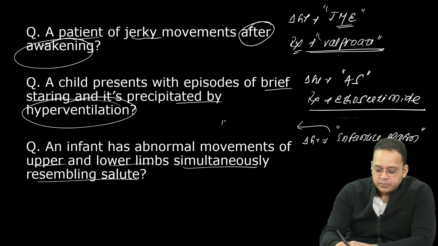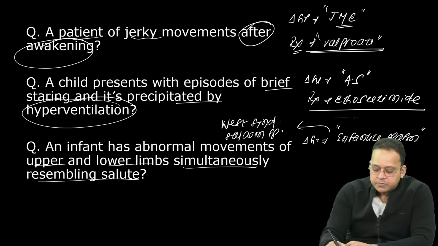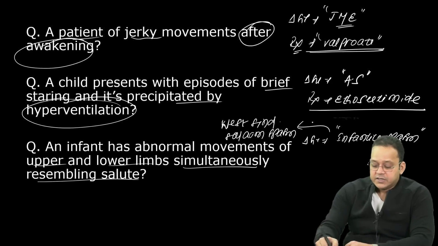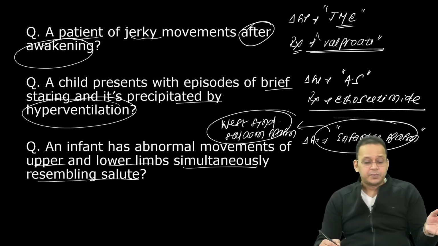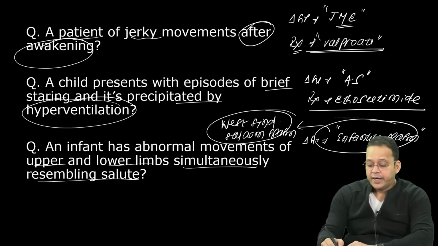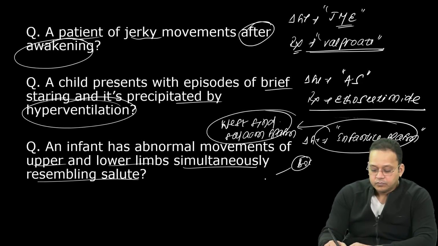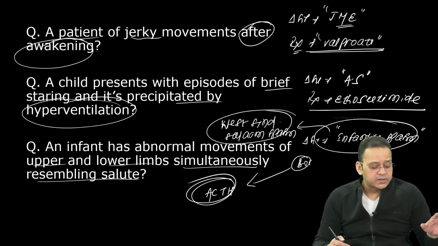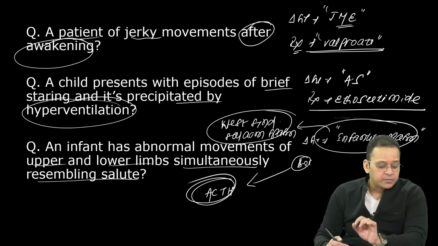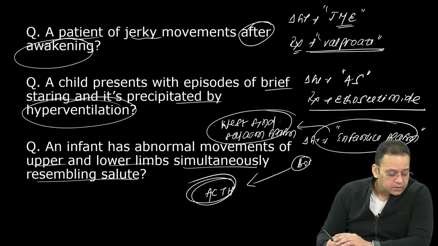and sometimes they do not give you just infantile spasm. They will give you West syndrome, where you have salam spasm or salam spells. See, these are all the catchwords: infantile spasm, salam spasm, West syndrome, and the drug of choice here is ACTH. So it has been frequently asked in your exams, what is the drug of choice for salam spasm or these things, right?